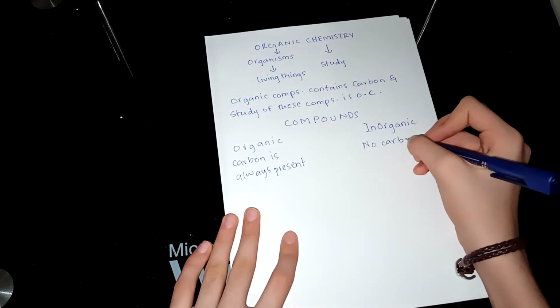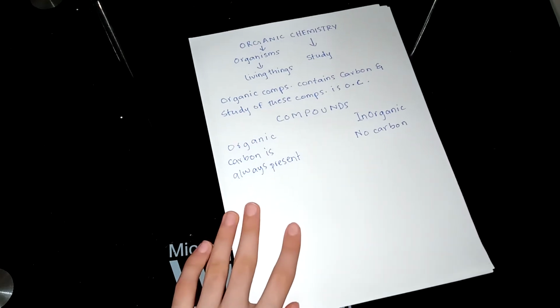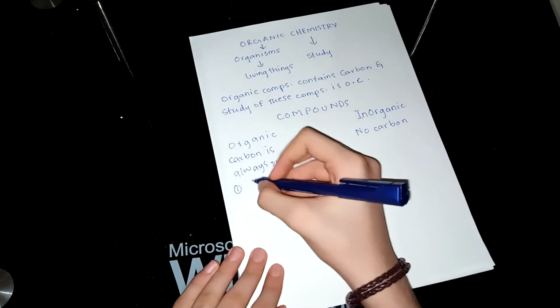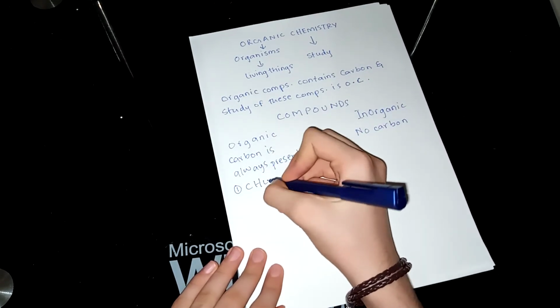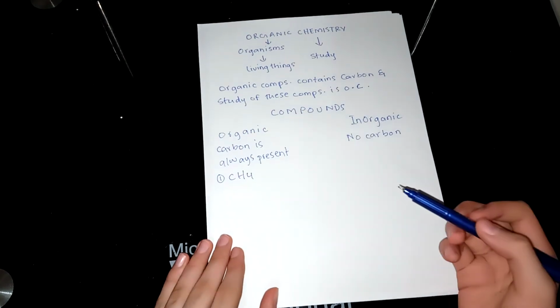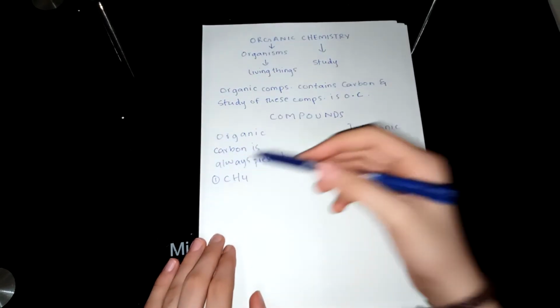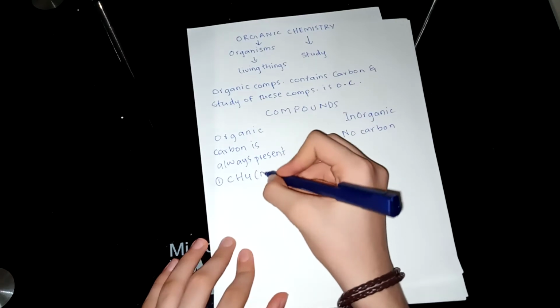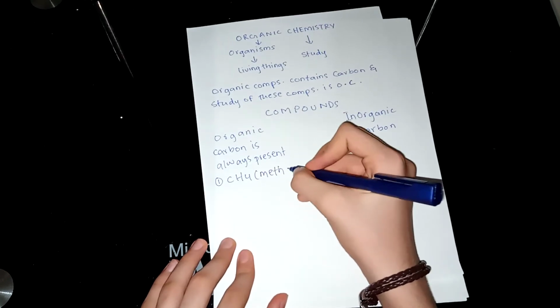So let me brief you with some examples. A few examples of organic compounds. The first example is methane, CH4. You can see carbon is present here. It is called methane. Carbon is present, so it is organic. Let me write the name. You don't need to worry about the names.